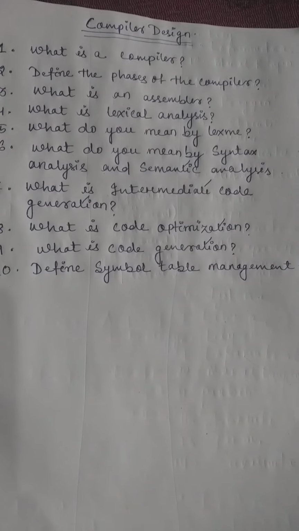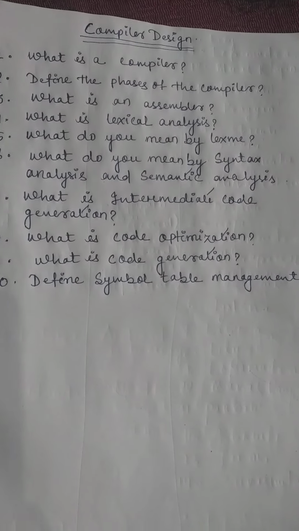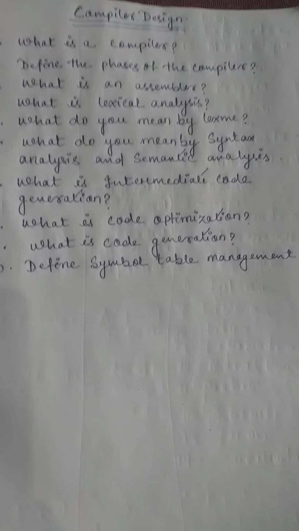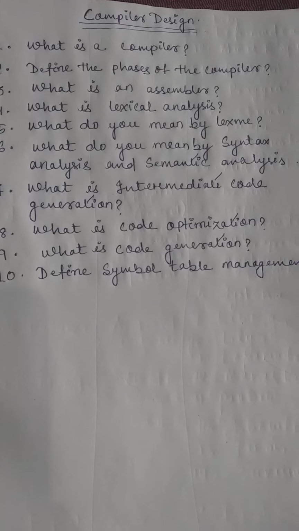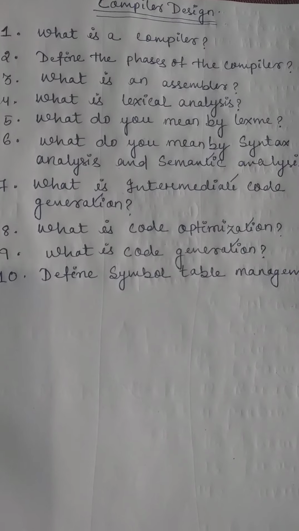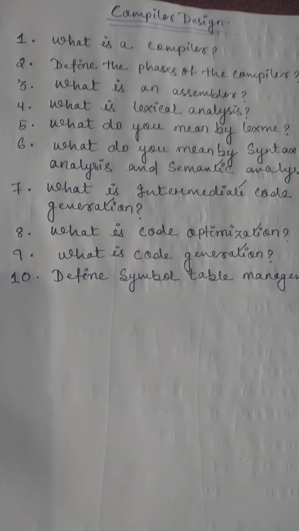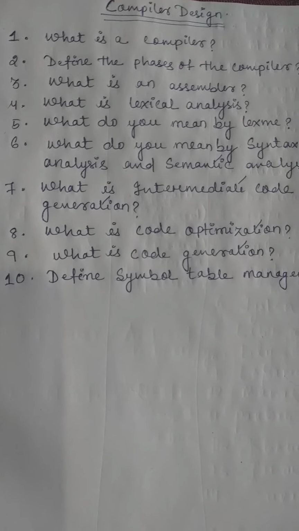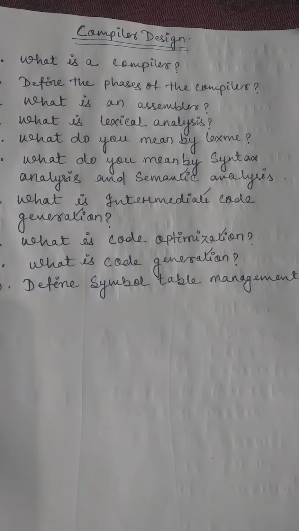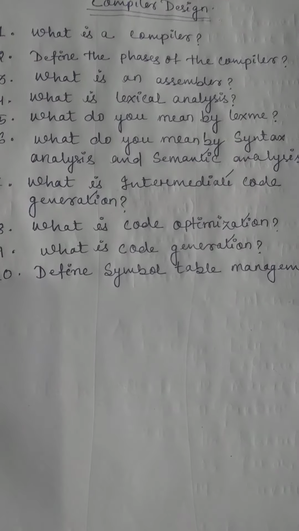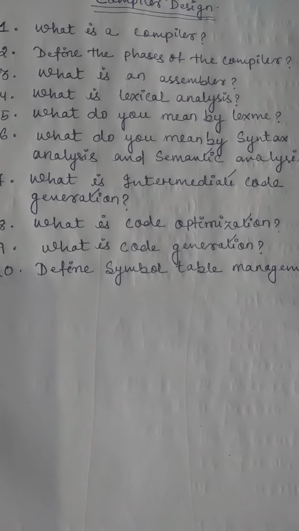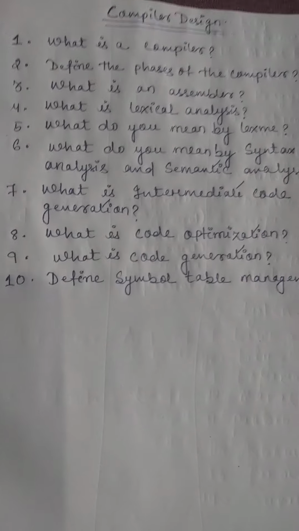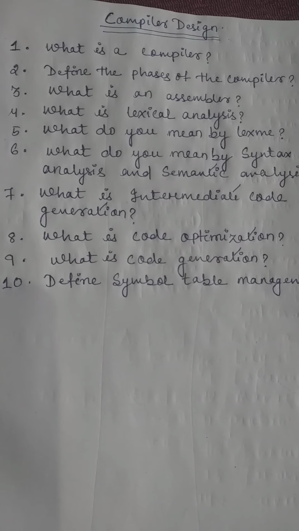Okay. The next question is, what do you mean by syntax analysis and semantic analysis? Obviously, they are the second phase and third phase of the compiler. The compiler has six phases: the first is lexical analysis, and the second and third are syntax analysis and semantic analysis.